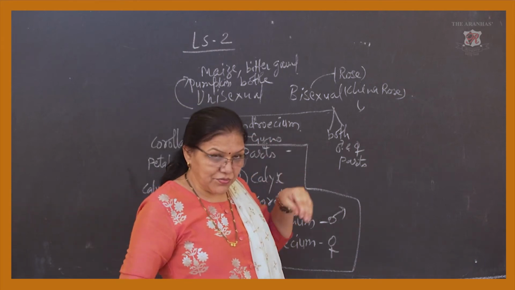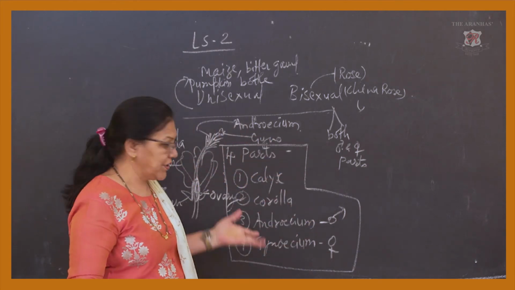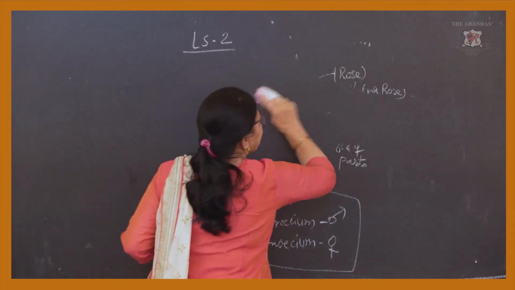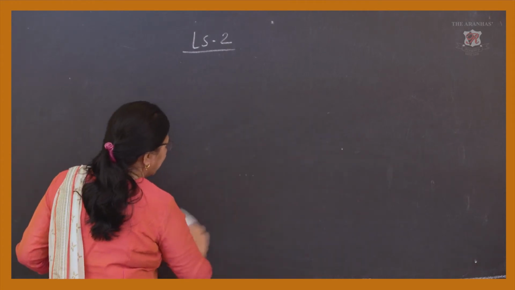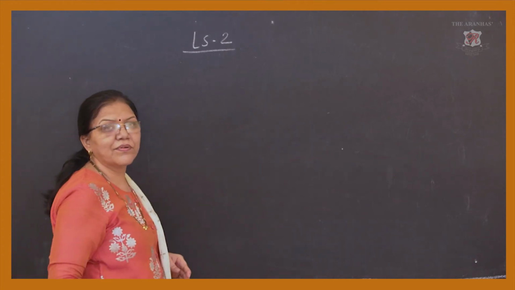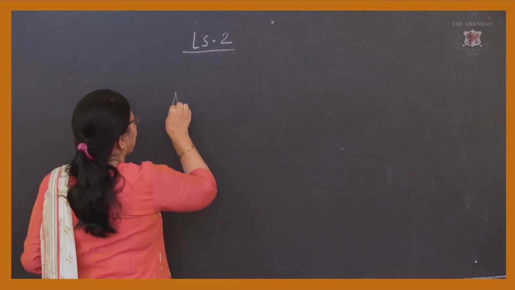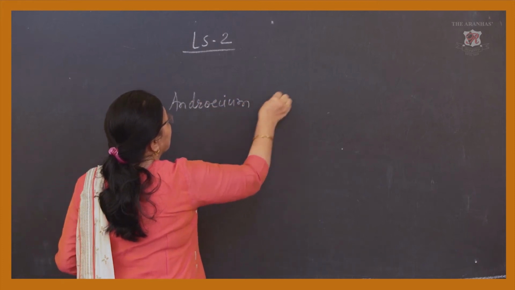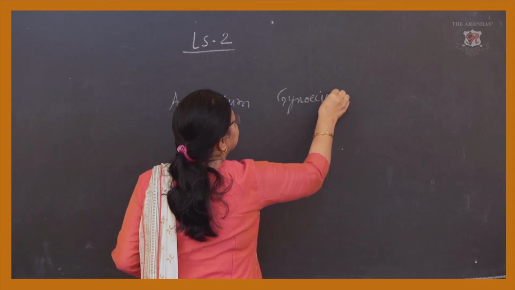Now we are coming to the individual parts: calyx, corolla, androecium and gynoecium. Calyx and corolla I have explained by giving the example of the green part of the flower and the colored petals of the flower. Coming to the androecium and gynoecium.